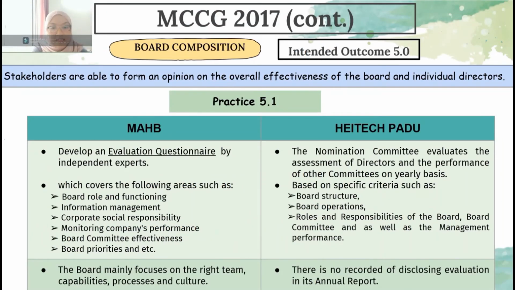Continuing with intended outcome number 5, which still focuses on the board's composition. Intended outcome number 5 highlights the stakeholders' right to have opinions or evaluations of the board's and individual directors' overall effectiveness. In MAHB, they have an evaluation questionnaire developed by independent experts. The questionnaire shall cover the following areas, including the board's role and functions, information management, CSR, and etc.